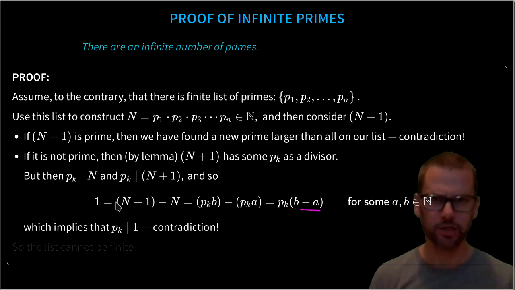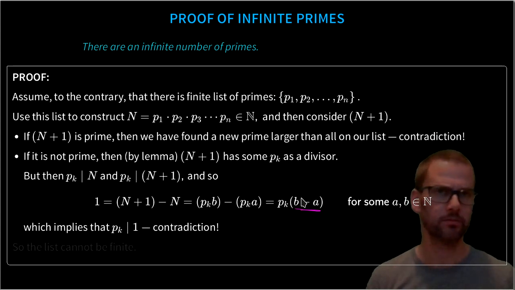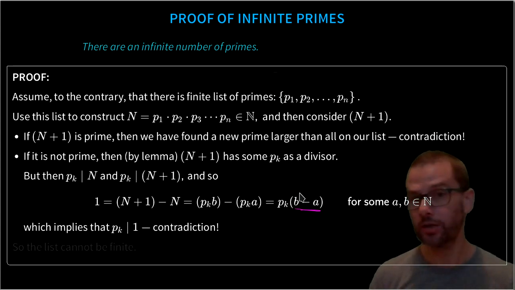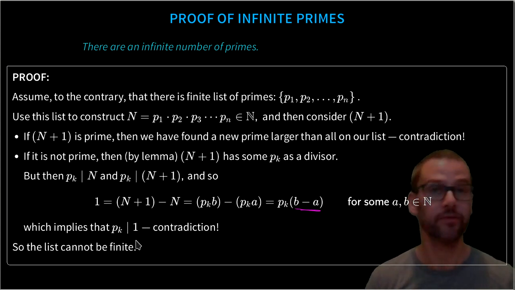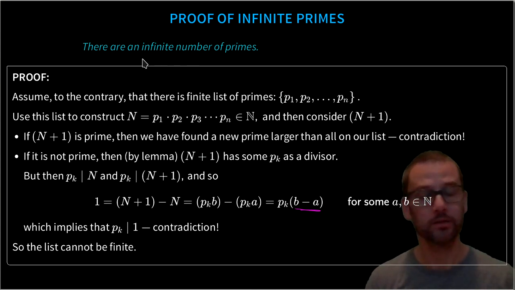And that's a contradiction, because pk is some prime, and all the primes are bigger than or equal to 2. And consequently, this tells us that pk has got to be equal to 1, because that's the only number that divides 1. And so that's a contradiction. And consequently, this list cannot be finite. So, that is, there's an infinite number of primes. And I'm going to stop there.